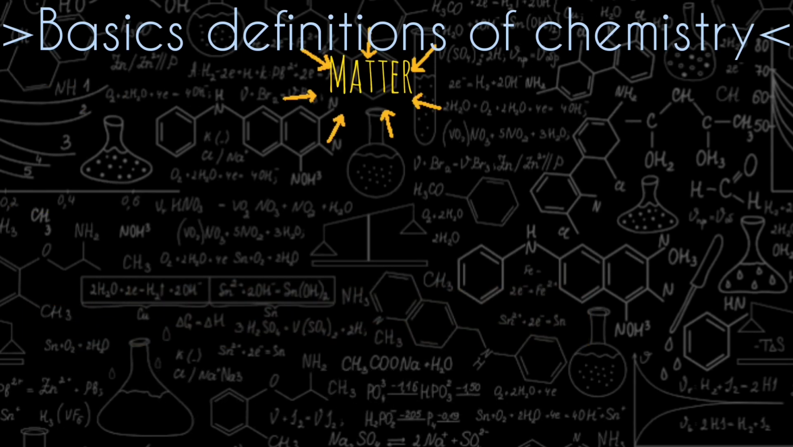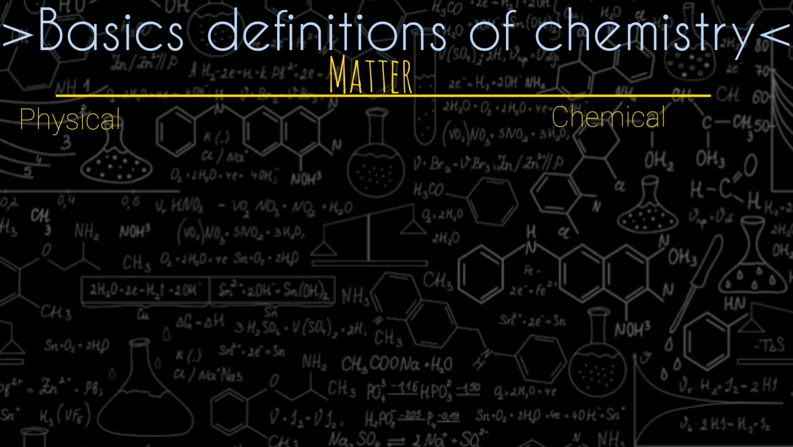So let's briefly discuss the two classifications of matter: physical and chemical. In physical, there are seven states of matter, but the three main states, solid, liquid and gas, exist at normal temperature, and the remaining states depend upon extraordinary temperatures.